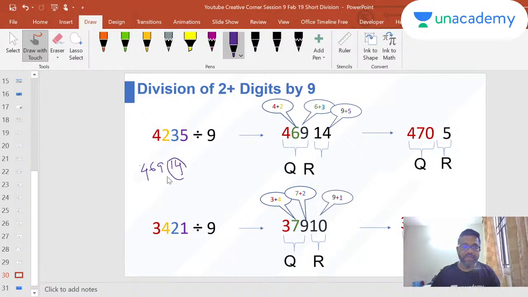Now 14 can never be my remainder, no? So I will give away one 9 here. When I give away one 9 here, what will happen? It will become 470 remainder 5.